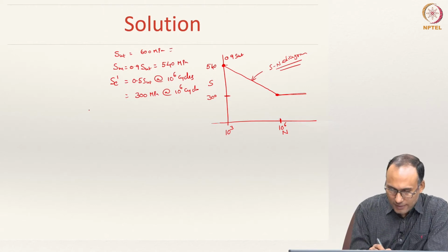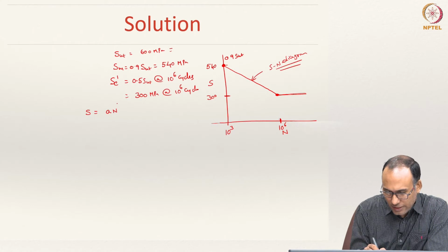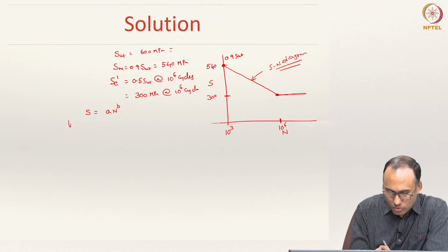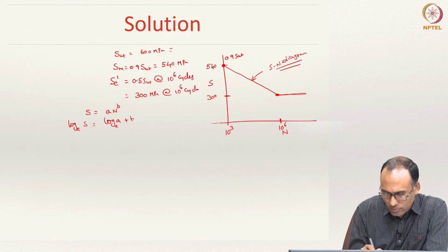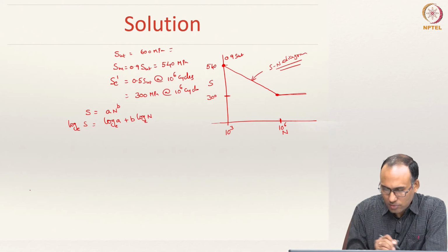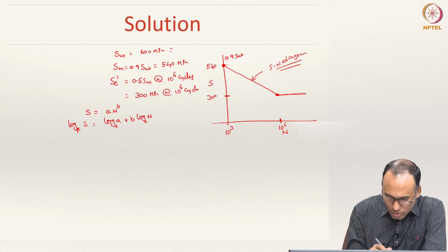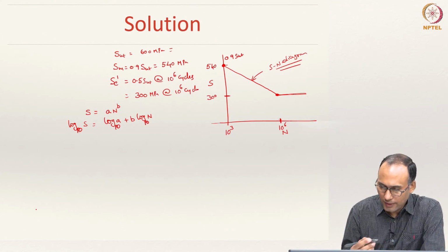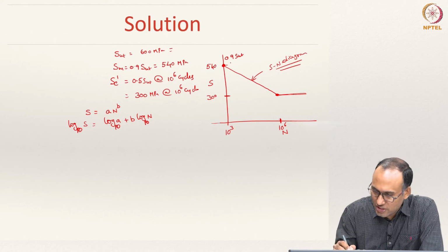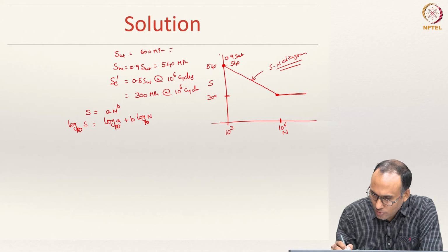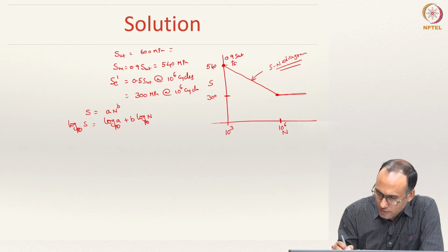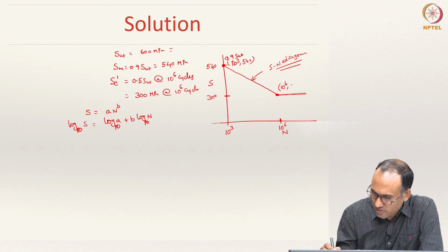So we know this is represented by S is equal to A N power B, correct? So you can write log S is equal to log A plus B log N. You can use log e or log 10, because here 10 cube is there. So let us use log 10, it does not matter. The first point is N is 10 cube, S is 540, and this one is 10 power 6, 300.